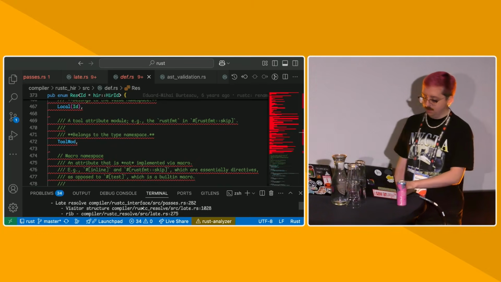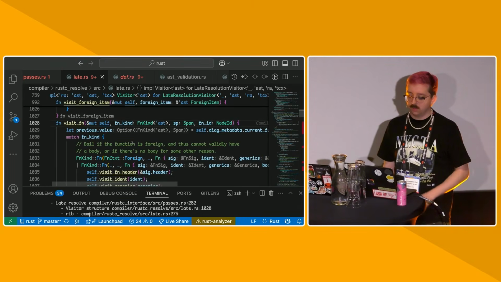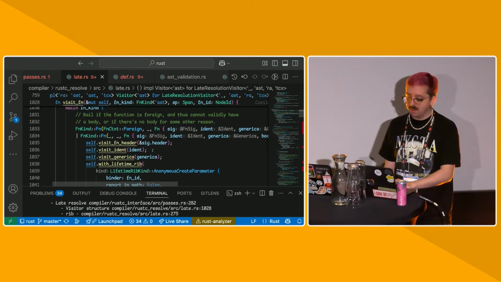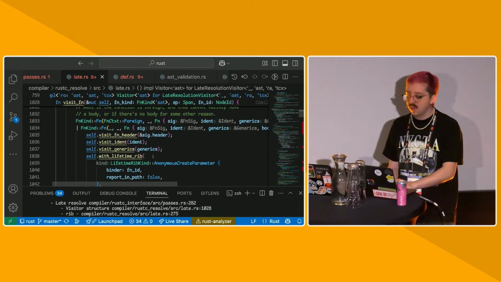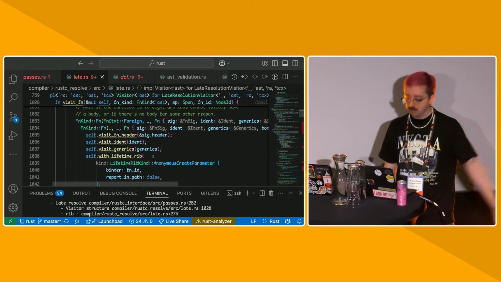So the resolver is, as I said before, in a recursive visitor structure. So we visit things like functions. We try to resolve the things in that function by visiting all the things inside that function. And then we record all the resolutions in something that we then use later for lowering.